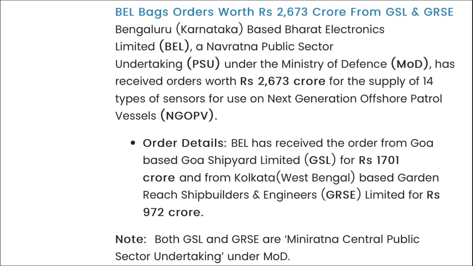Next is BEL, that is Bharat Electronics Limited. They have bagged orders worth 2,673 crore rupees from GSL and GRSE.